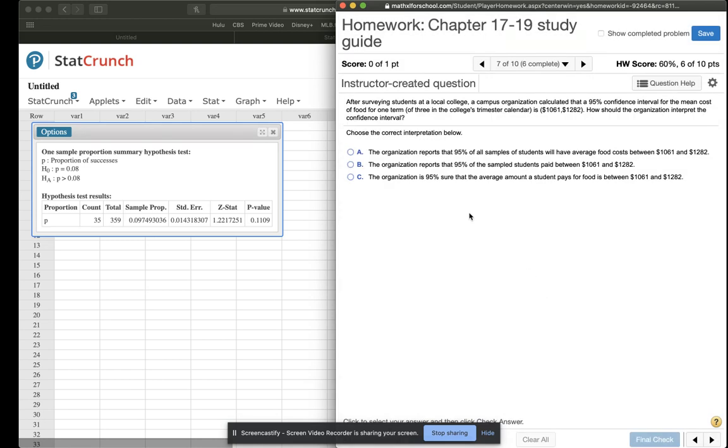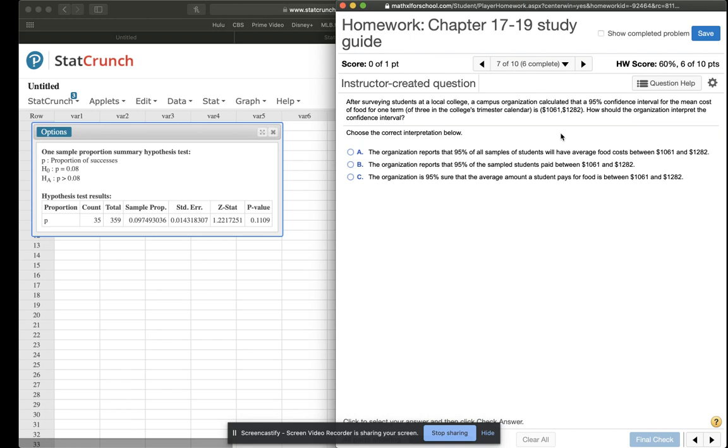Number 7. After surveying students at a local college, a campus organization calculated a 95% confidence interval for the mean cost of food for one term. How should the organization interpret this?